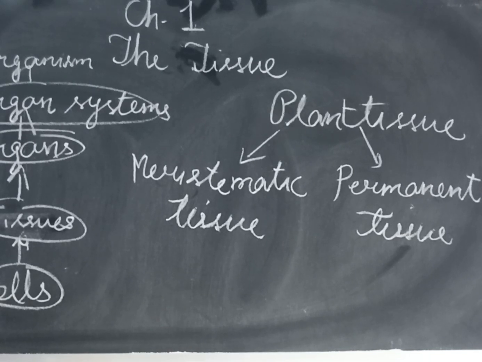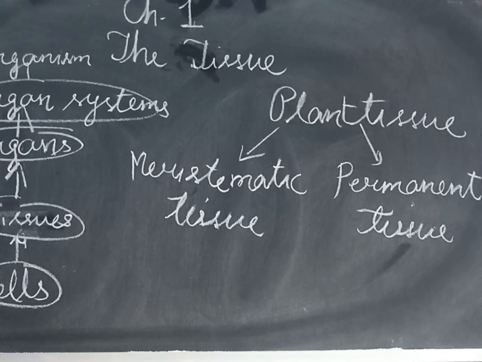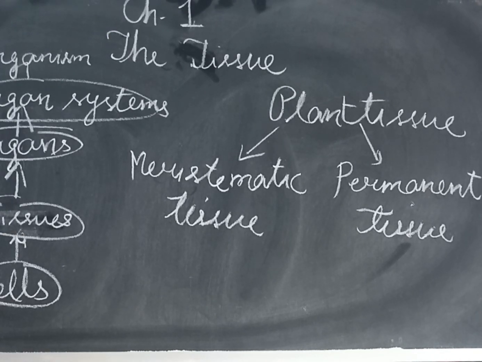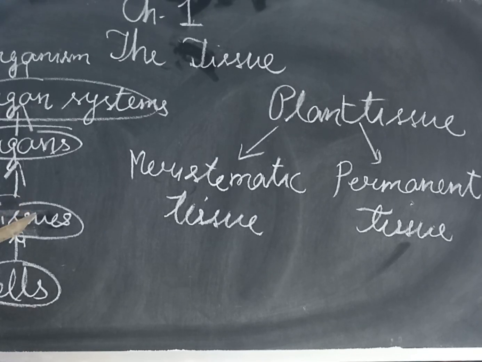But some organisms are made up of many cells, and they are called multicellular organisms. In that organism, different functions are performed by different groups of cells. So a group of cells which are similar in structure and perform a specific function, means only one important function together, is called a tissue.